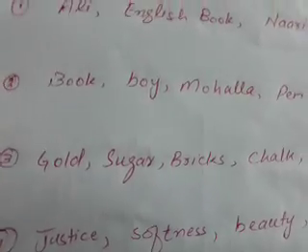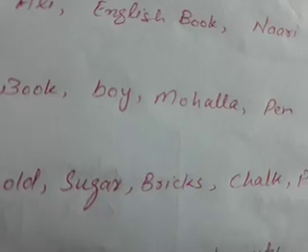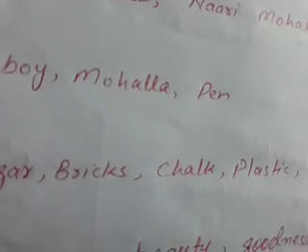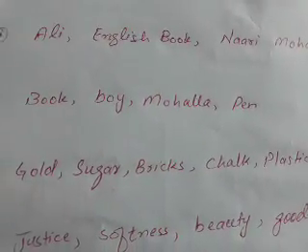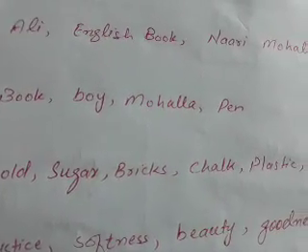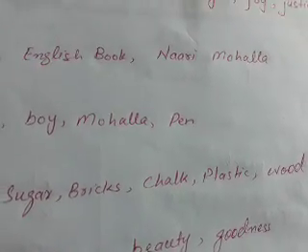Look at the examples. Gold, sugar, bricks, chalk, plastic, wood.